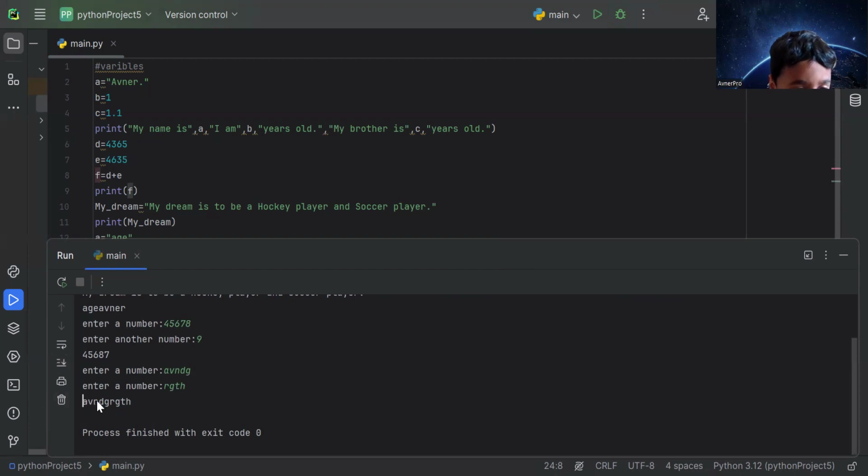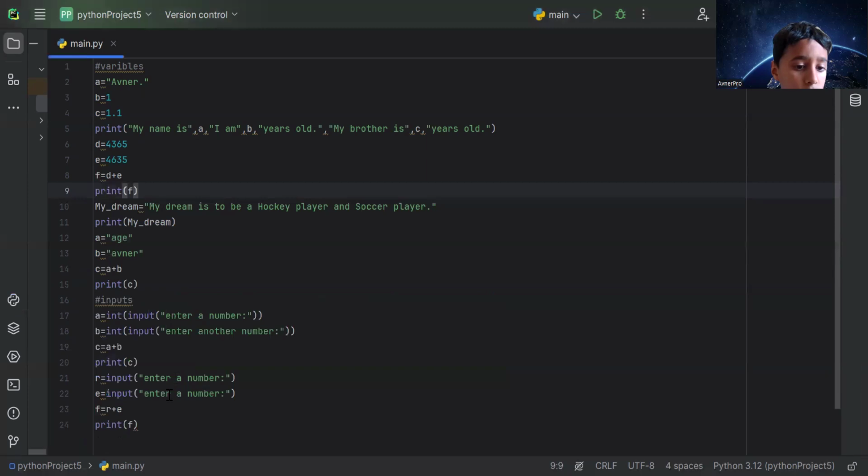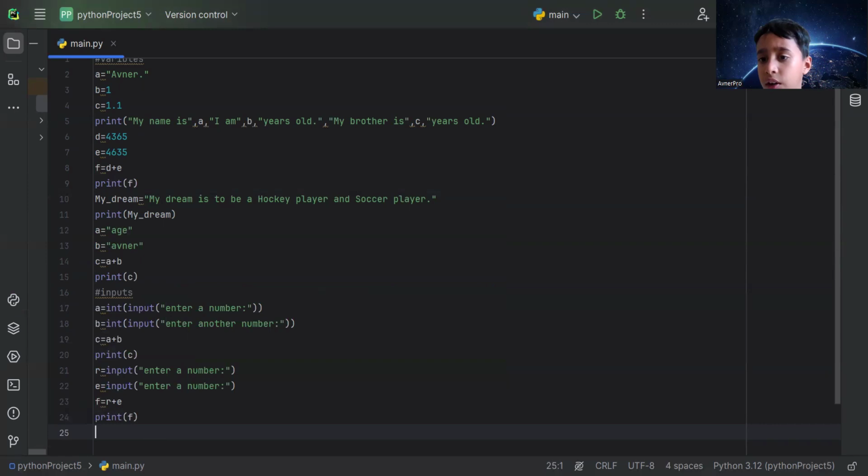See, it concatenated them. So this is another way of adding, as we told you in the first class, and concatenating them. We did a 24-line code. That's good. Let me show you one more example. You can do this way of using variables. So this is a variable, right? You can make all of these as input and write this.